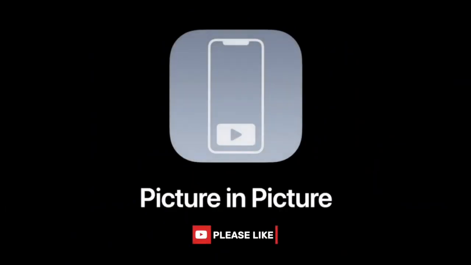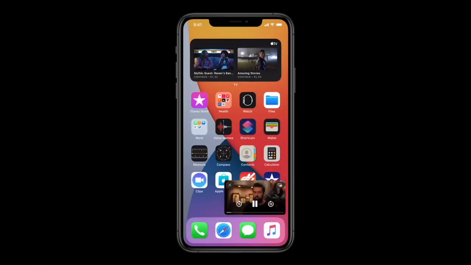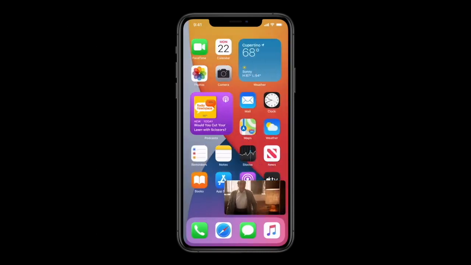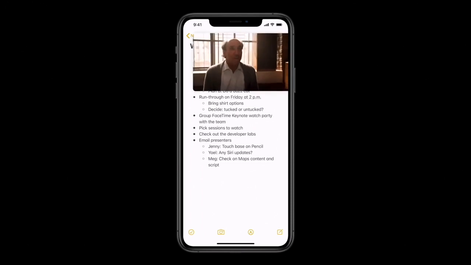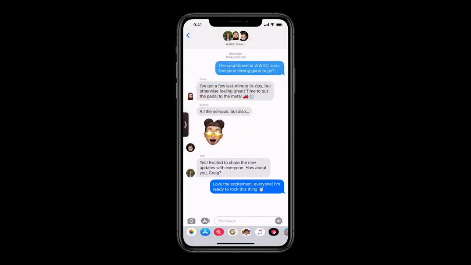Next big update is Picture in Picture. Now you can watch your Apple TV videos on your home screen. I'm not sure if this is available for YouTube as well. Also you can watch your videos in different tabs. You can also resize it and hide it in corners so that it doesn't restrict your view.